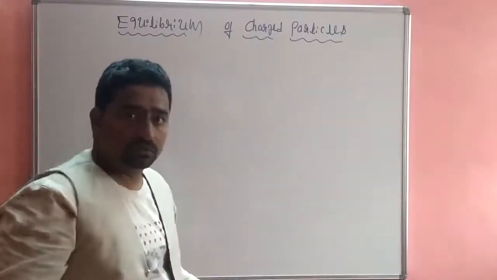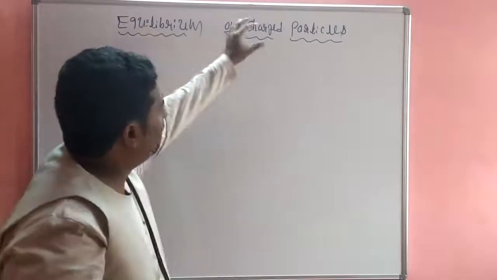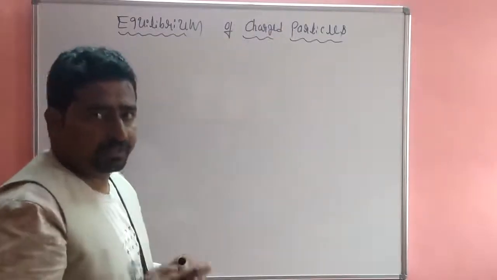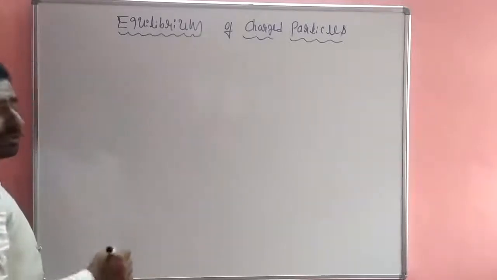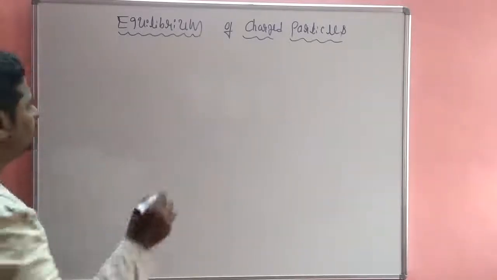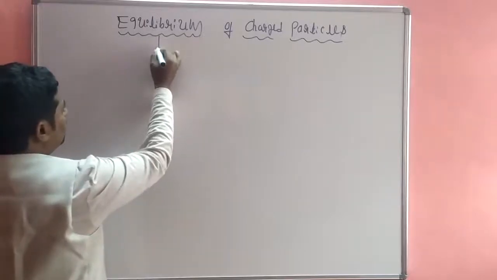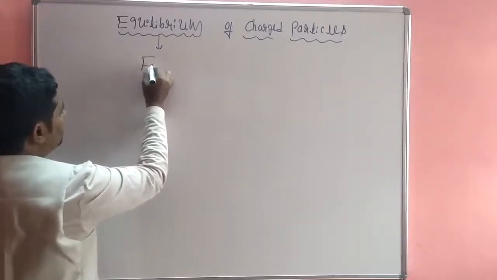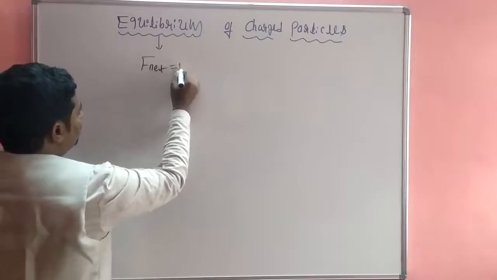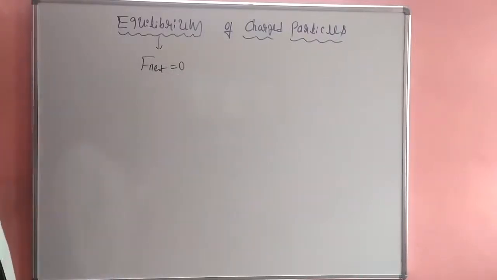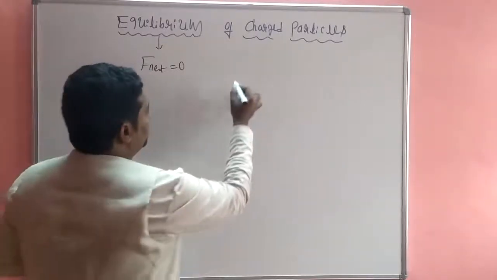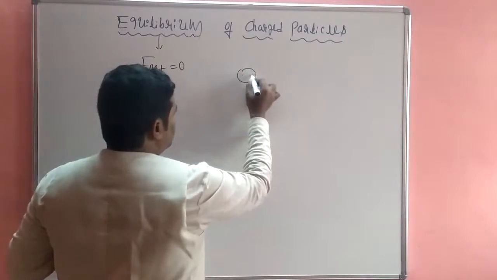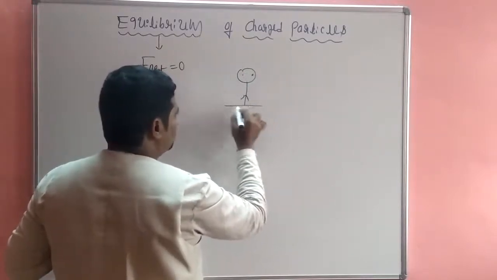The next concept: equilibrium of a charged particle. So what is equilibrium? Equilibrium means the net force acting on the body is zero. The body is said to be in equilibrium condition. Take an example: a man is standing on the ground.